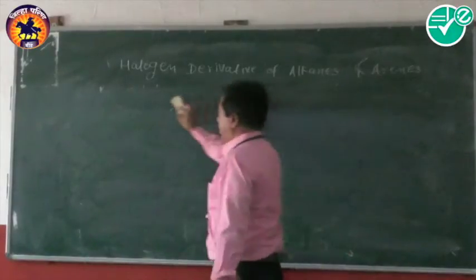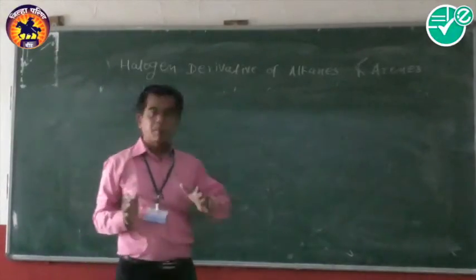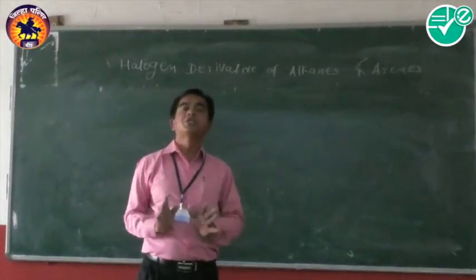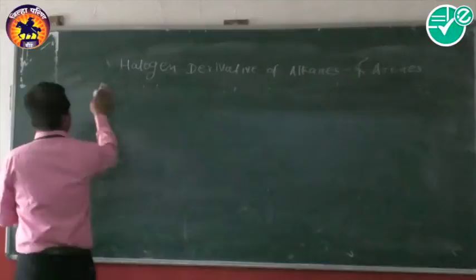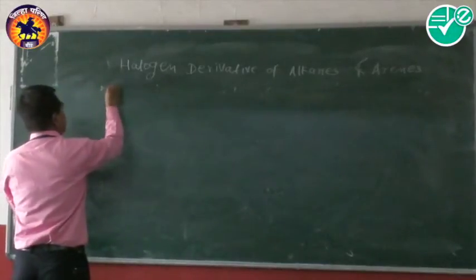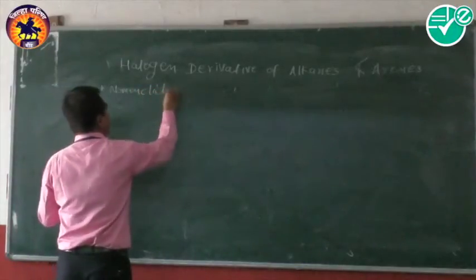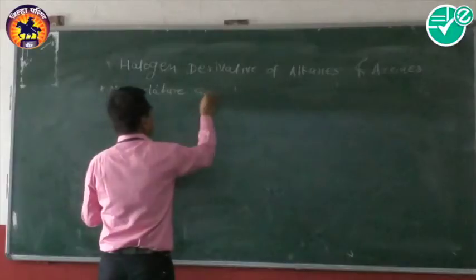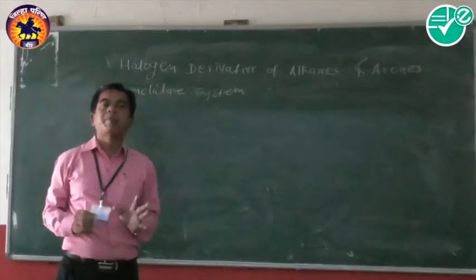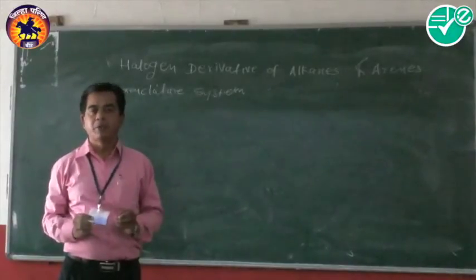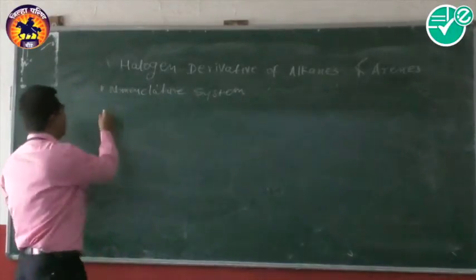Now, students, there is another point: the nomenclature system of monohalogen compounds, or alkyl halides. We know that there are two types of nomenclature system. One is the common or trivial name system, and another is the IUPAC name system.